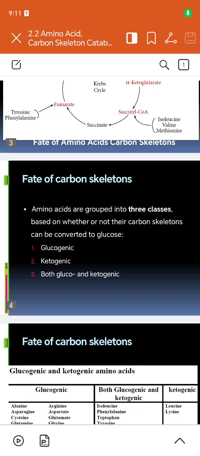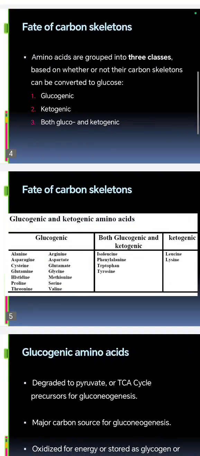Based on the conversion of the carbon skeleton of the amino acids, the amino acids are grouped into three classes: glucogenic, ketogenic, and both glucogenic and ketogenic. This table is showing us which amino acids are glucogenic, which ones are ketogenic, and which ones are both glucogenic and ketogenic. Okay, the ketogenic ones are leucine, lysine.